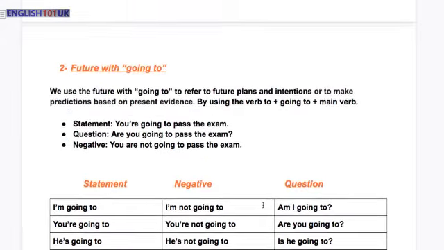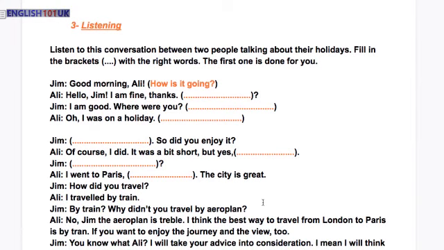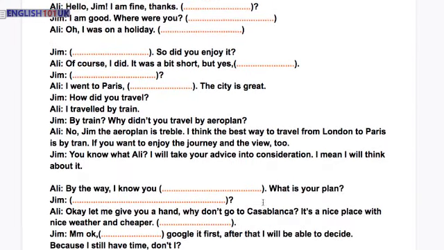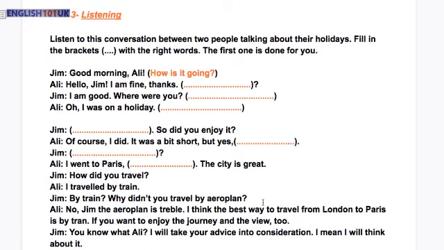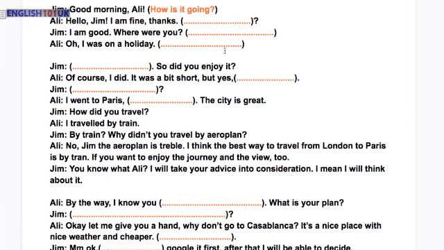So let's move to our conversation, our listening for this week. Number 3, it says, listen to this conversation between two people talking about their holidays. Fill in the brackets with the right words. The first one is done for you. It says, good morning, Ali. How is it going? So how is it going is done for you. Now, what you are going to do is to fill these brackets with what you hear.